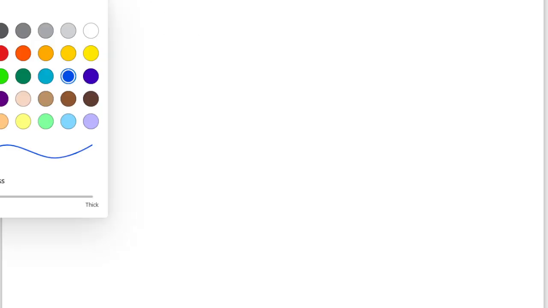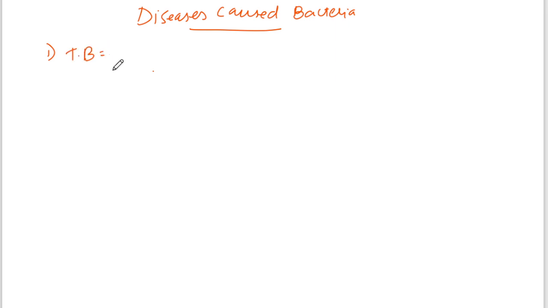In the lecture on diseases, we try to understand a few concepts like diseases caused by bacteria. There are many diseases, but from the examination point of view, a very important disease is TB. The full form of TB is tuberculosis. Please take down the notes, otherwise you will find it difficult whenever you do a revision.